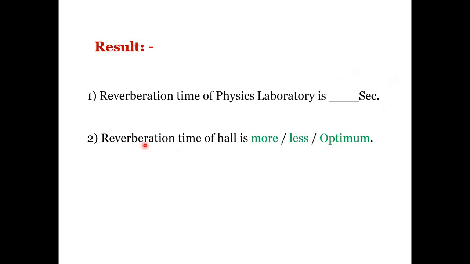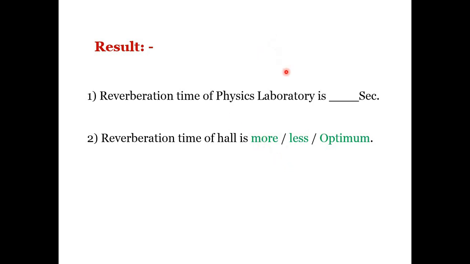Next, most of the time students miss this particular part. Whatever value you have got over here, from that you have to say whether the reverberation time of a hall is more, less or optimum. Like you know, in the theory lecture we have seen that for lecture halls or for rooms of our house, a particular amount of reverberation time is essential. So whatever reverberation time you have calculated, is that in the more category, is that optimum for the area, or is that less for the area, that you have to mention.